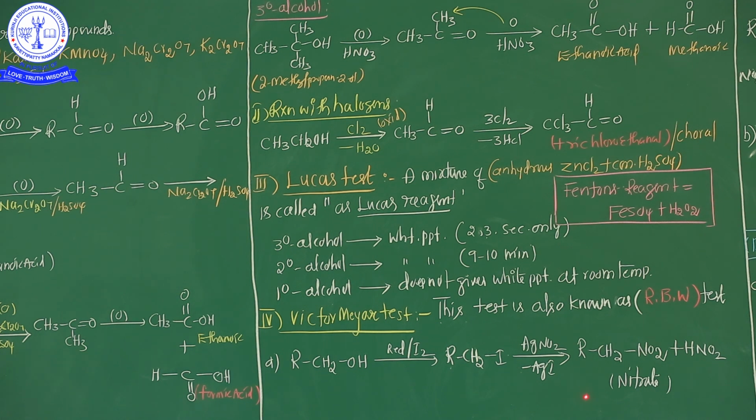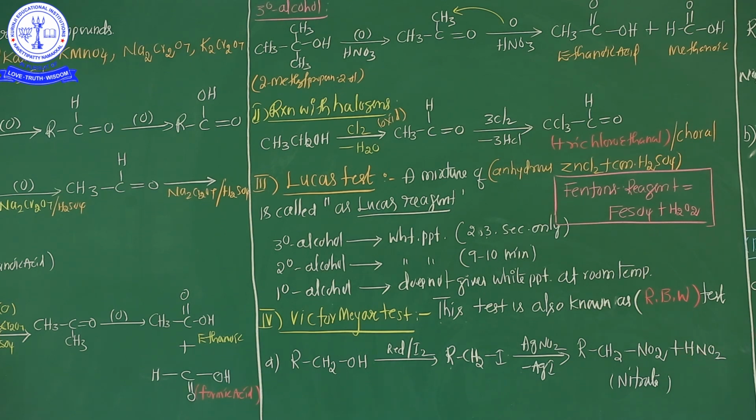The test is carried out in the following 3 steps. Step number 1: the given alcohol is treated with red phosphorus and iodine to convert it into the corresponding alkyl iodide, and the alkyl iodide is treated with silver nitrite to obtain the corresponding nitroalkane. The nitroalkane is finally treated with nitrous acid and the resulting solution is made alkaline. So the Victor-Meyer test is the most important.